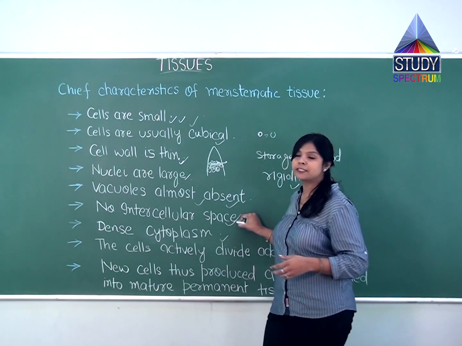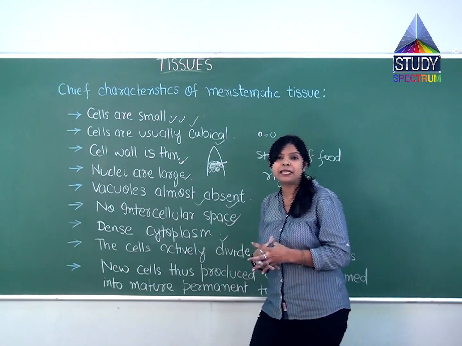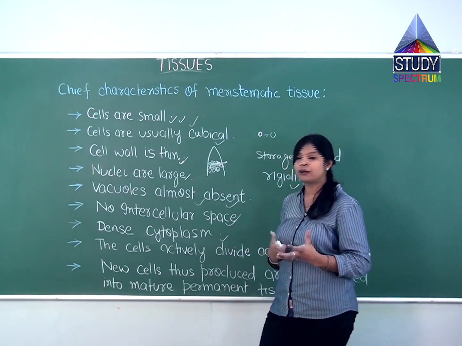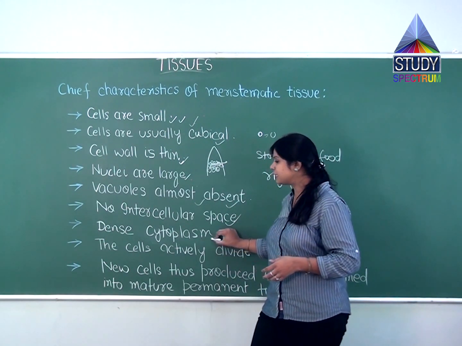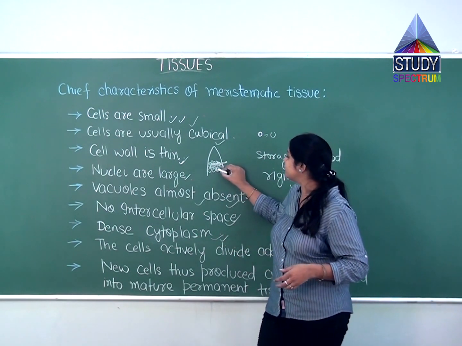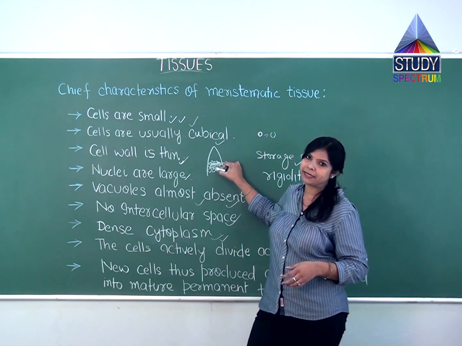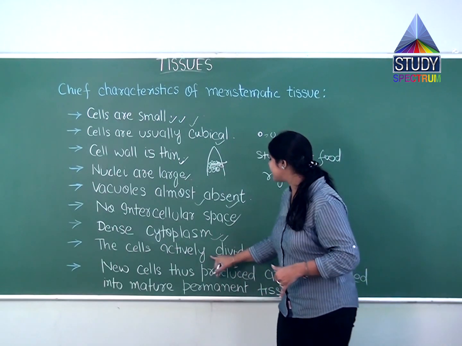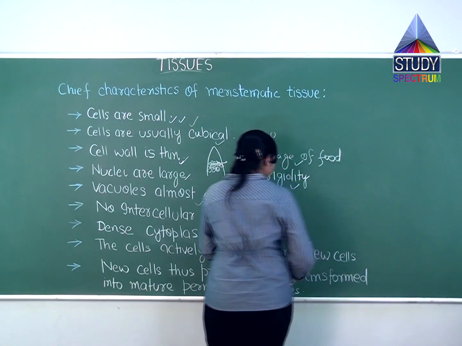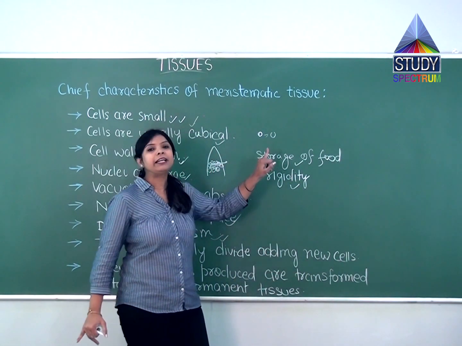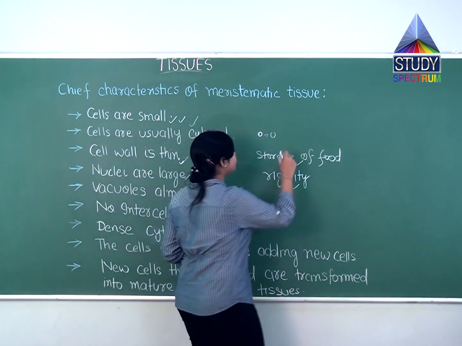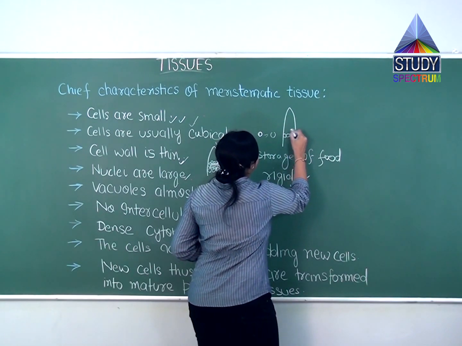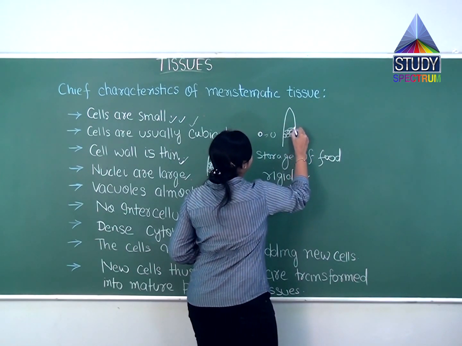There is no intercellular space, because as they are densely packed structures, they are closely packed, so they do not need any kind of intercellular space. Now, dense cytoplasm, because when the cytoplasm is dense, the cells can easily stabilize themselves. Now the last one is that the cells actively divide, adding new cells. If I talk about the meristematic tissues, this is the region where the cells actively divide, and they will form the new tissues.